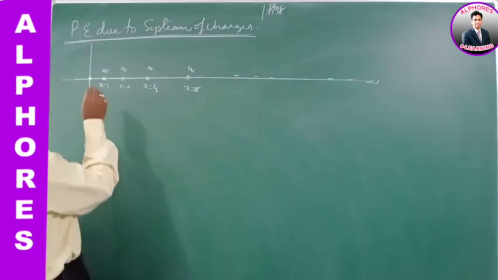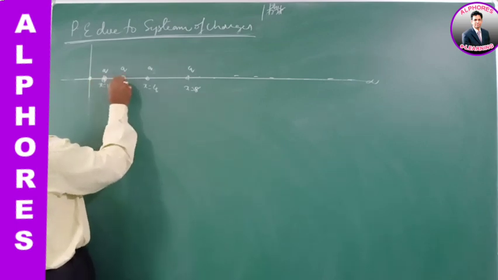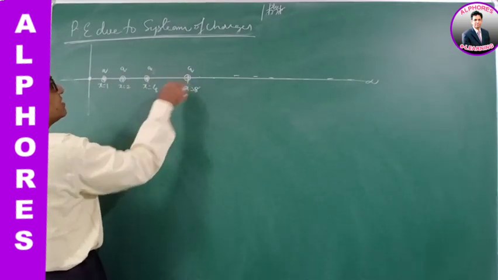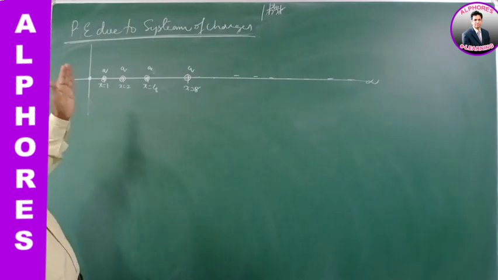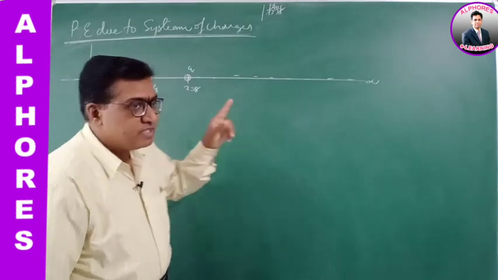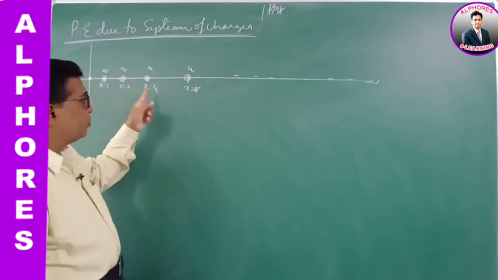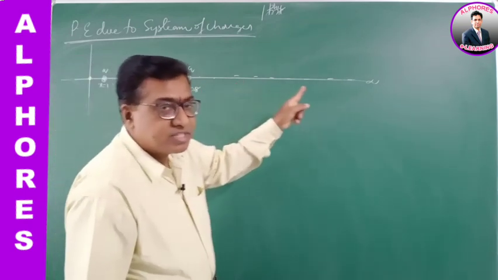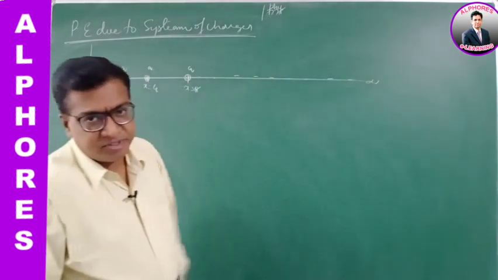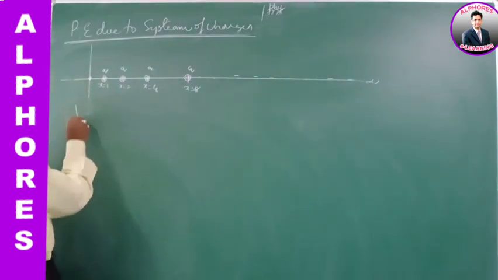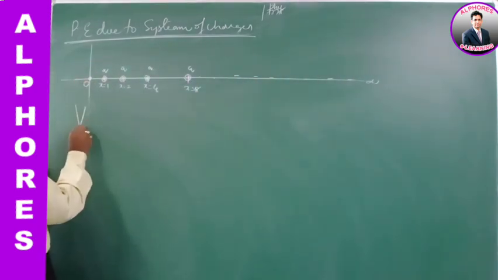Now first let's consider all are positive charges. They are arranged on the x-axis at x equal to 1, 2, 4, 8. You see the values, it's not 1, 2, 3, 4. It's 1, 2, 4, 8, 16, 32, 64, and so on up to infinity. He is asking you to find the potential at the origin, V0.